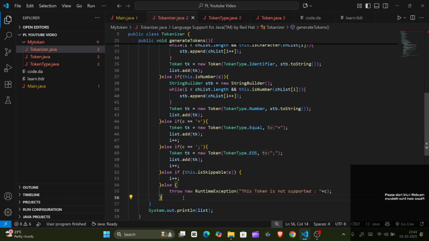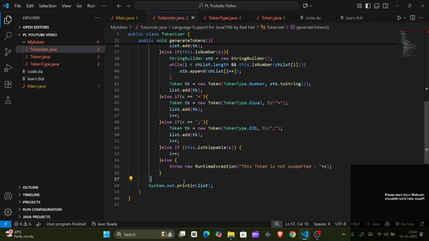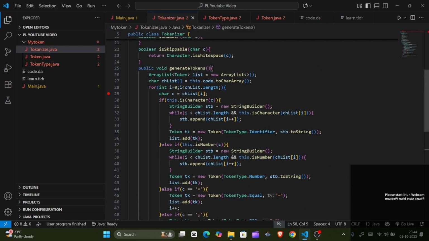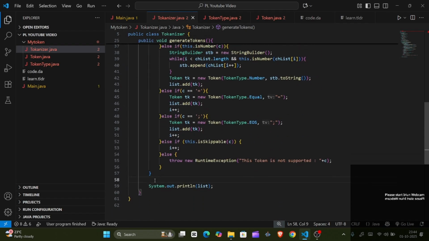Now after we are done with the code, we will get all the tokens. After the completion of this, each and every token will get generated. So I should have a token which represents the end of our code.